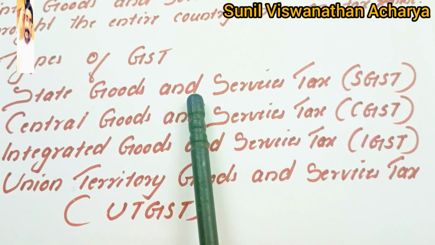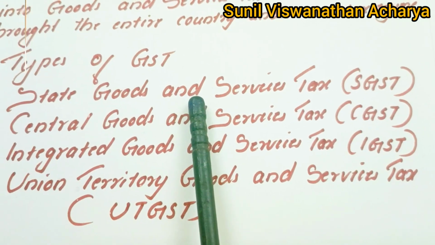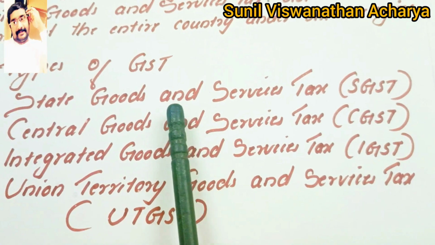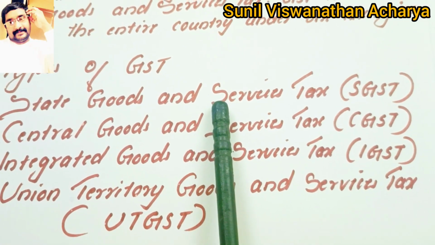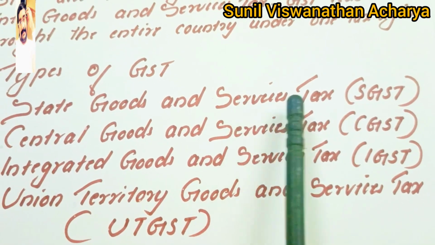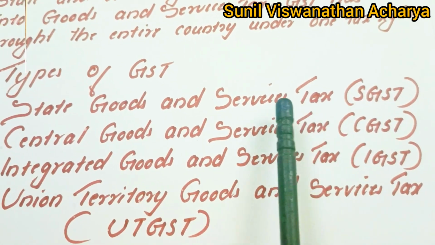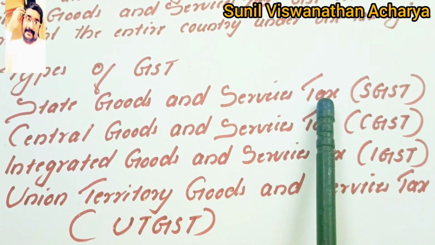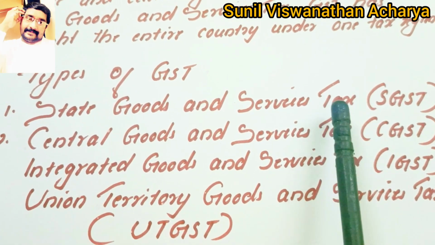State Goods and Service Tax, or SGST, is the tax collected by the state government for intra-state purchase or sale of goods and services. For any intra-state supply of goods and services, the state government will collect tax.